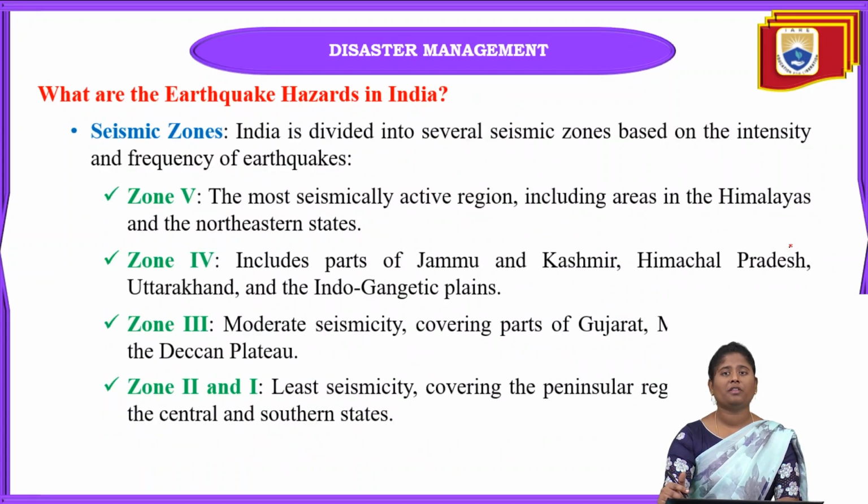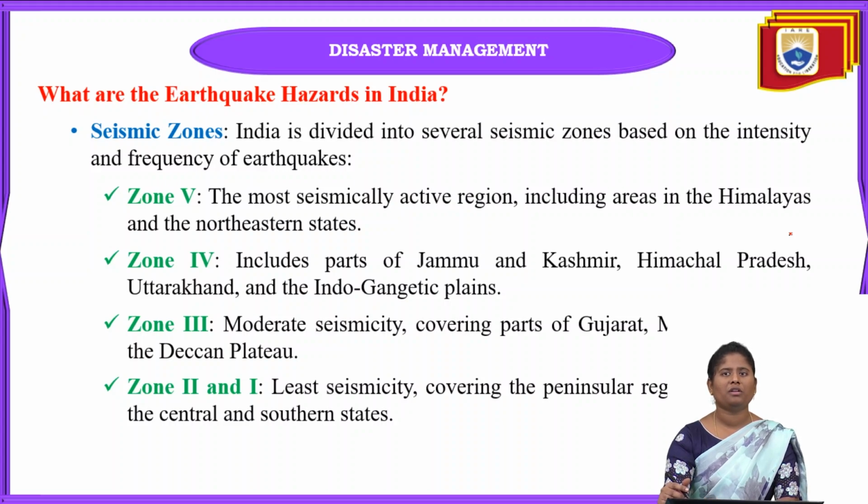Next one is what are the earthquake hazards in India? Means in our India we have 5 zones, and in this, zone 5 is nothing but the heavily seismically active region that includes the Himalayan and northeastern states. And zone 4 covers parts of Jammu and Kashmir, Himachal Pradesh, Uttarakhand and the Indo-Gangetic plains.